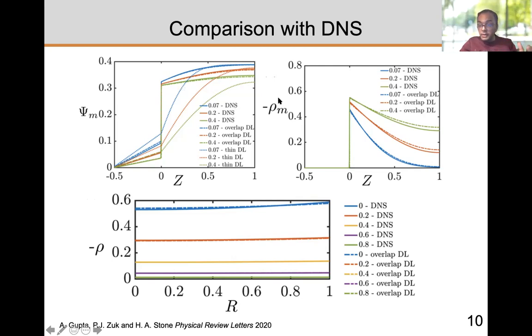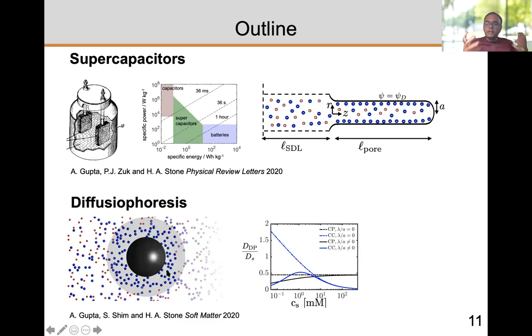Similarly, we can predict the charge stored within the whole region at the center, and you can see we get almost a near perfect match with direct numerical simulations using our model. We can also calculate the charge profile radially. So this is the radial direction, and you can see we are able to get a perfect match with direct numerical simulation. So in summary, we created this model which is able to explain the charging dynamics of the thick double layer regime, where the effective circuit model comes out to be identical to the thin double layer limit, but the meaning of the resistors and capacitors is different, and the time scale is also different.